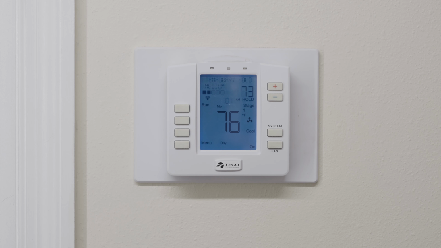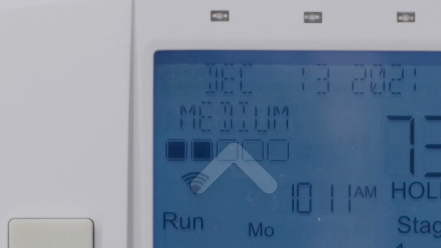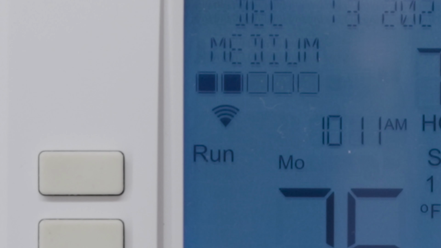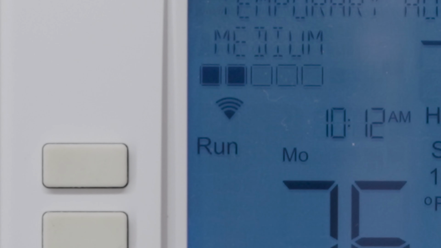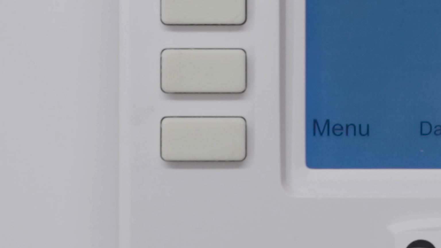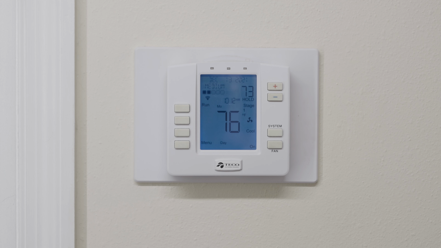You will find your current Energy Planner pricing tier, low, medium, or high, on the upper left. Depending on the time of day, the programmable time periods corresponding to your schedule, morning, day, evening, and night, appear here. These signal bars indicate that your device is connected to Wi-Fi. This menu button on the bottom left is used when setting up the thermostat Wi-Fi. There's no need to use this button for anything else, unless directed by a Tampa Electric representative over the phone.